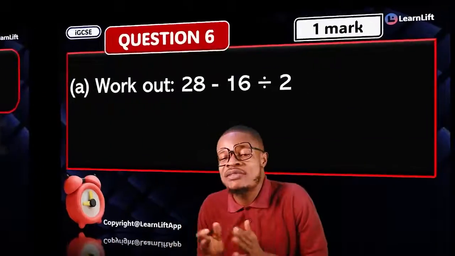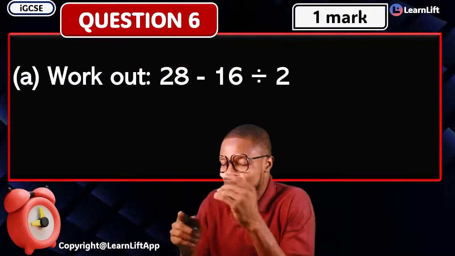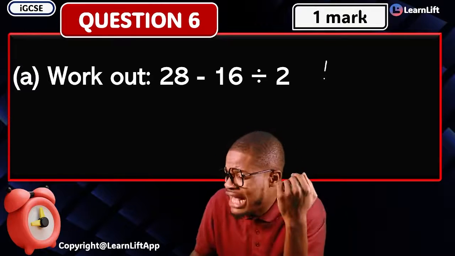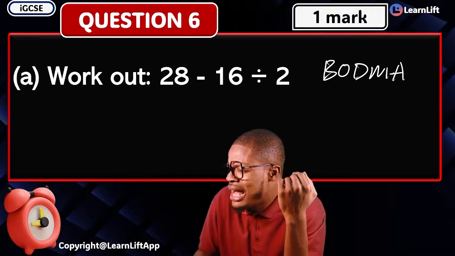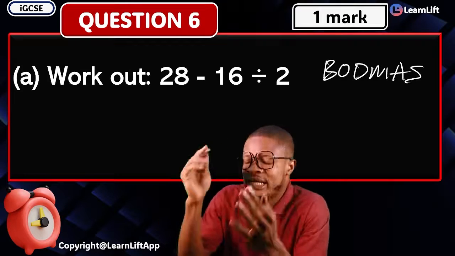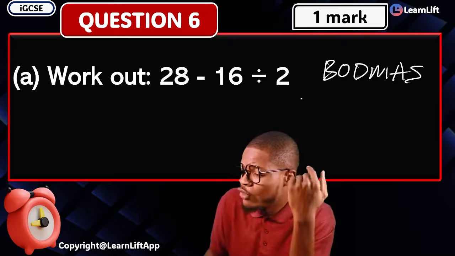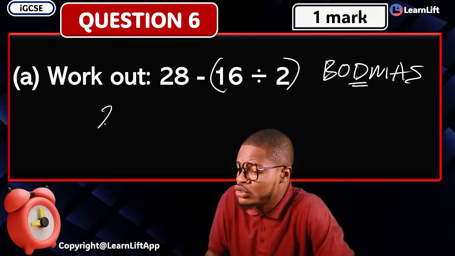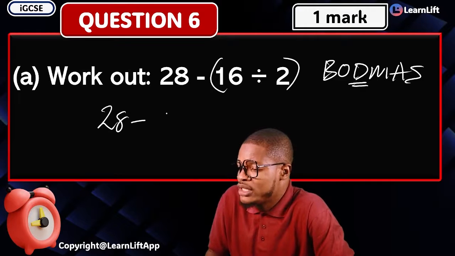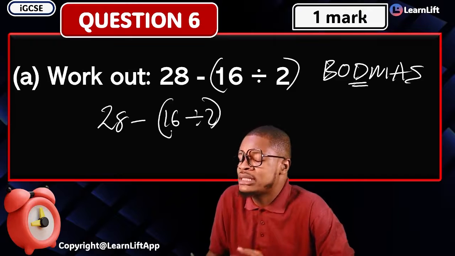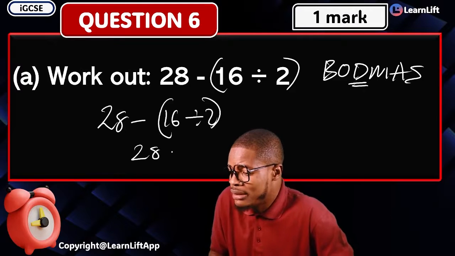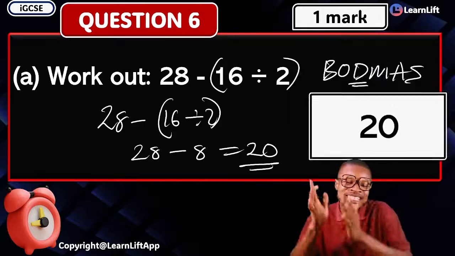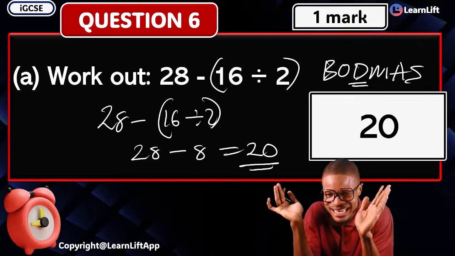In question 6, we're given this question. Work out 28 minus 16 divided by 2. So how do we work this out quickly? Of course, just apply your BODMAS, the one you call BODMAS or your BIDMAS, right? In applying BODMAS, what happens there? Of course, I'm going to work out my division first. This part here, I'm going to work out. That's 28 minus, then 16 divided by 2. And what is 16 divided by 2? That's 8. That's going to give you 28 minus 8, and that's going to give you 20. That is the correct answer. So what's our answer? 20 is our answer. And we're out of there.